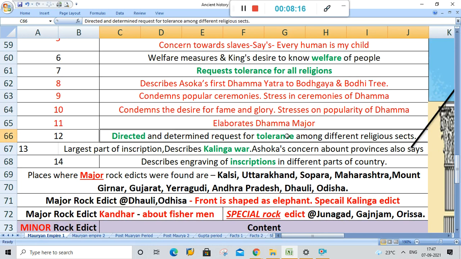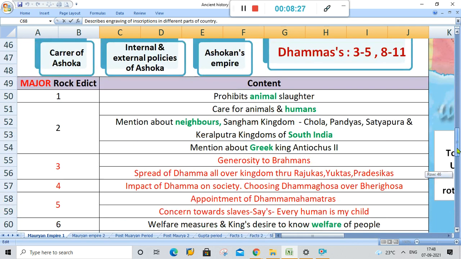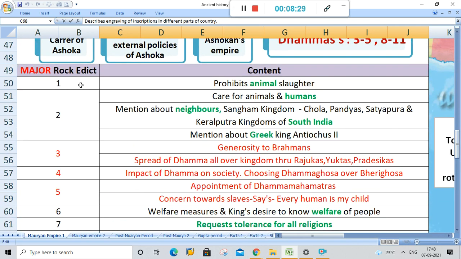Then he directed tolerance of religions. But there was no tolerance. There was war happening. And all the story was described in the inscriptions. Now we will read out all the inscriptions and connect them with the story that I have told you.